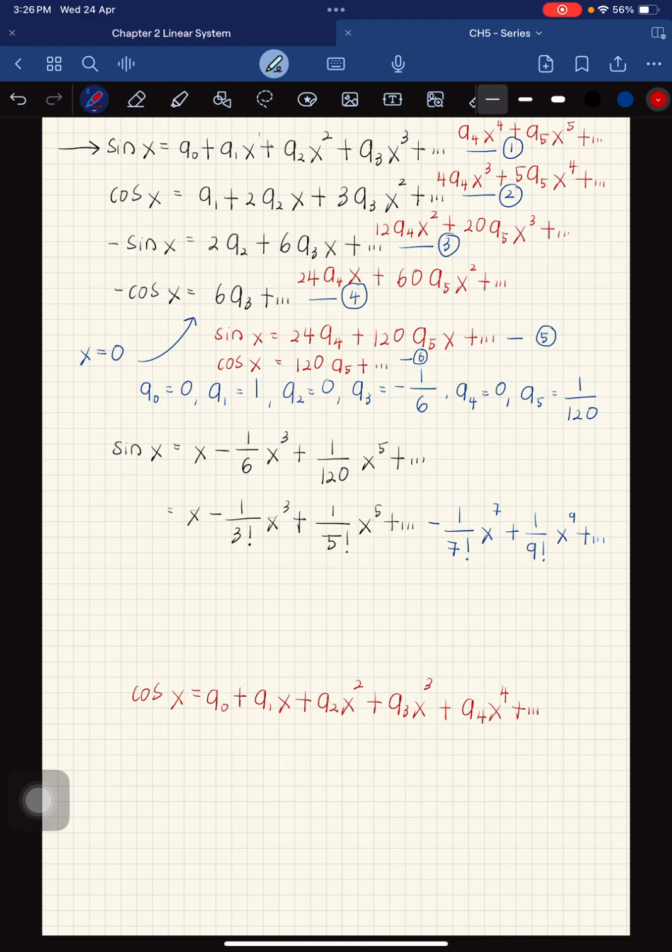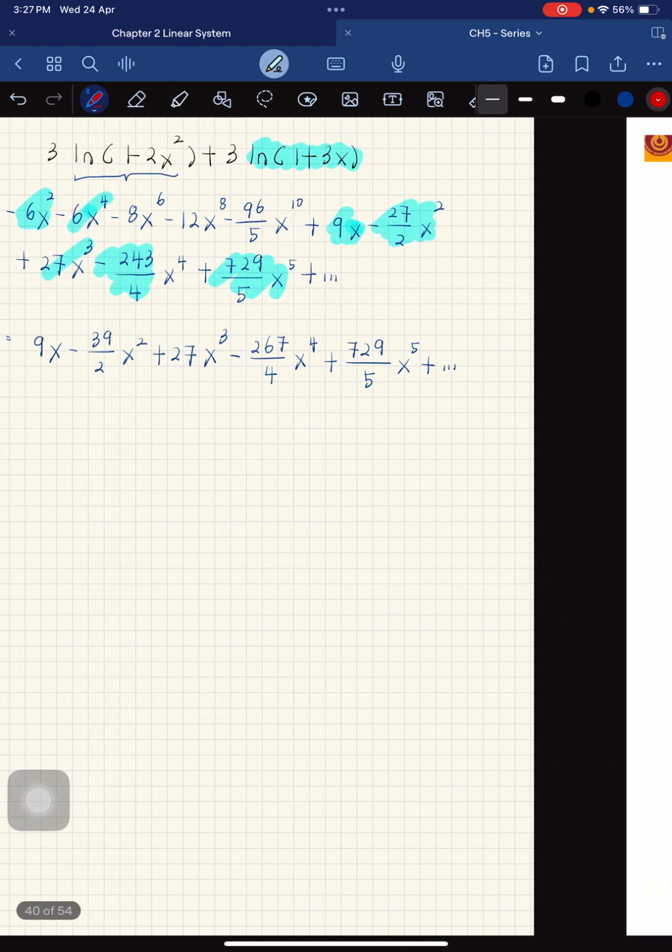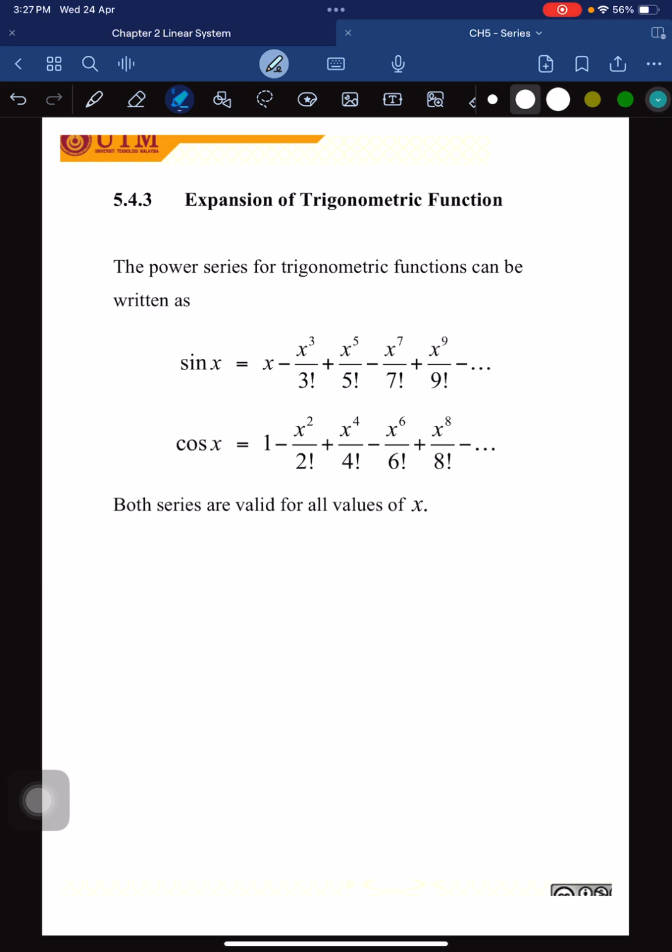You have to extend until x to the power of 4 so that you can get the pattern for cos x. When you use the same technique as we did just now, you can get the expansion for cos like this. Okay, we try to do it.